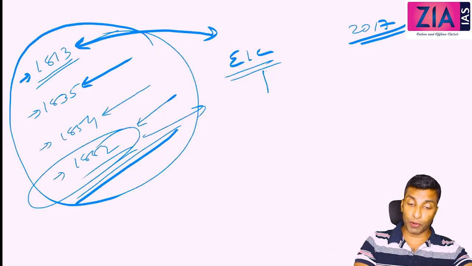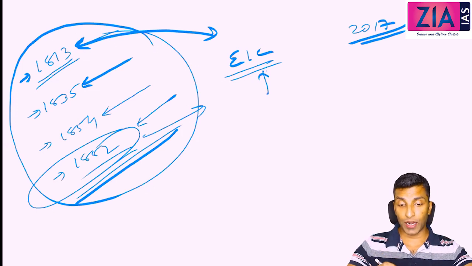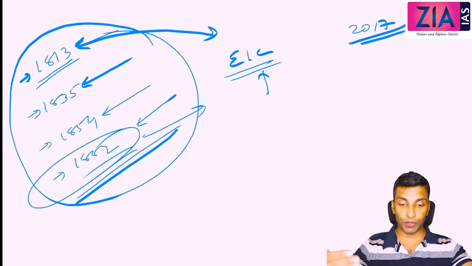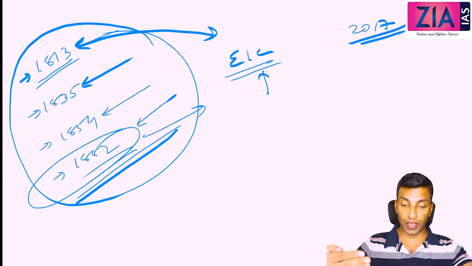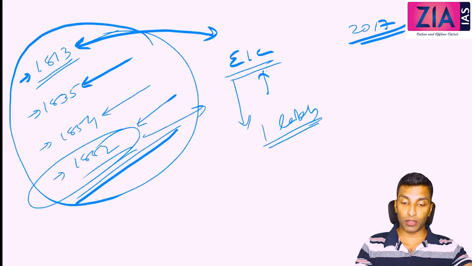But just understand the provision, and this was the first step they took towards the improvement of education in India, at least in those areas where they had control. So I repeat, the company was directed to spend rupees 1 lakh for the betterment of education in those areas where they had control.